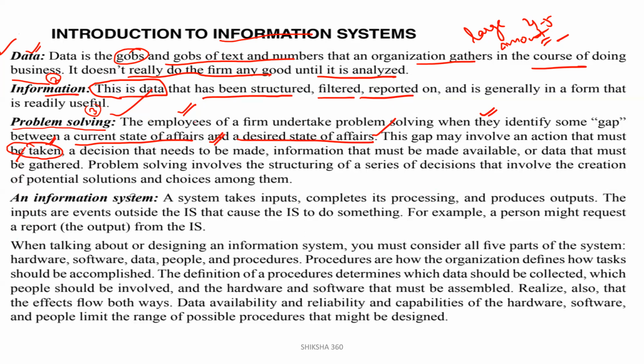First, an action needs to be taken, then a decision is to be made, and then information must be made available. And what is the information, or what is the reason behind it? That must be made available, or data must be gathered. Clear? Is there any issue that arises? We have to check all the points, and why there is a gap between them. Some of these basic points you have to take care of.